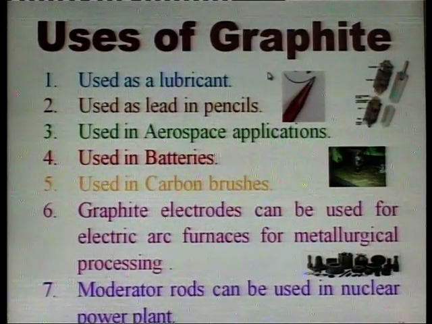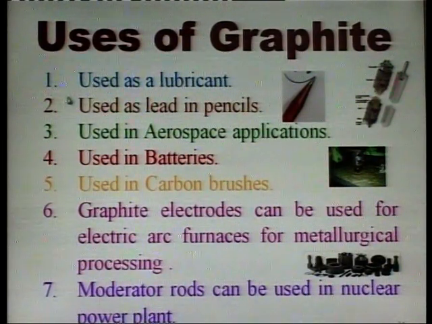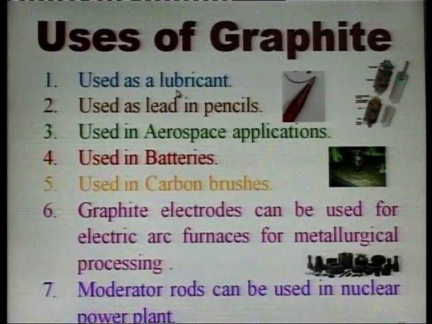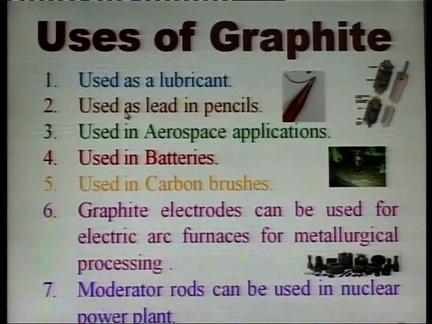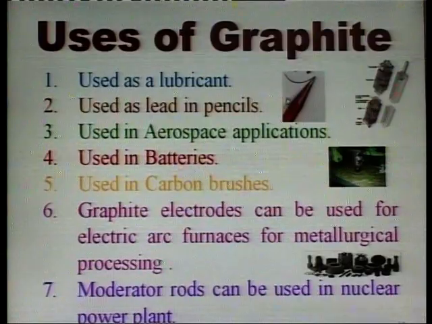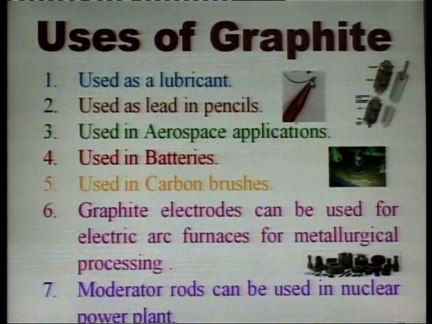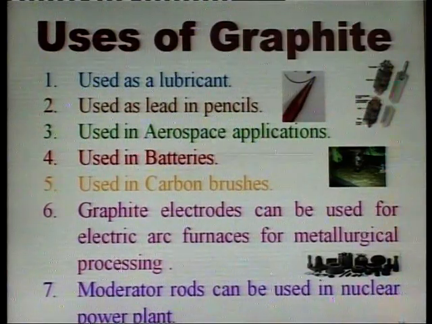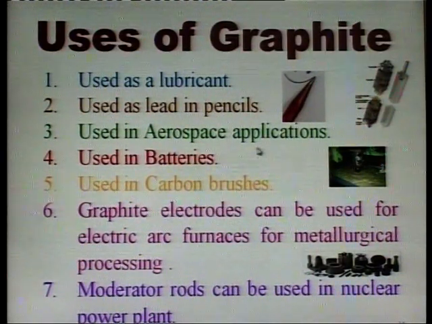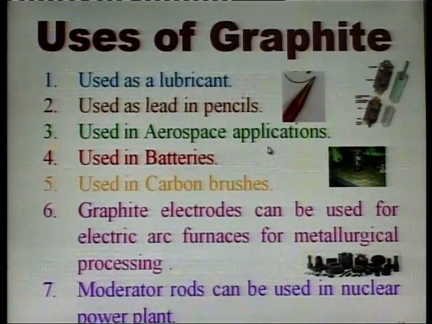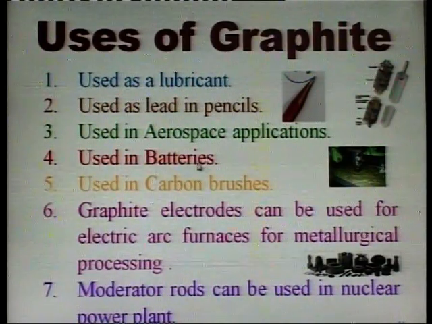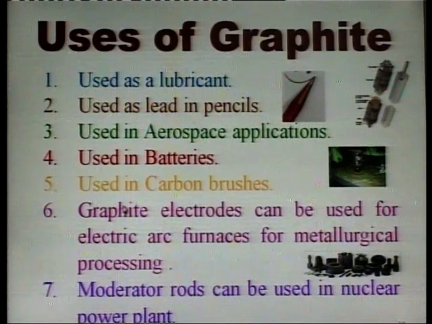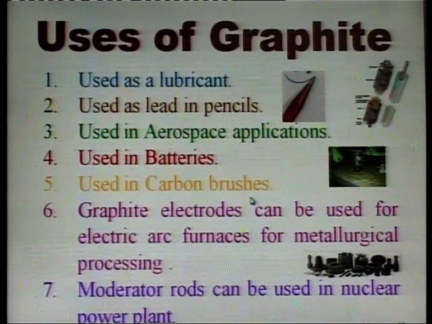Uses of graphite. First, it is used as a lubricant. Second, it is used as lead in pencils. It is used in aerospace applications, in batteries, and in carbon brushes.